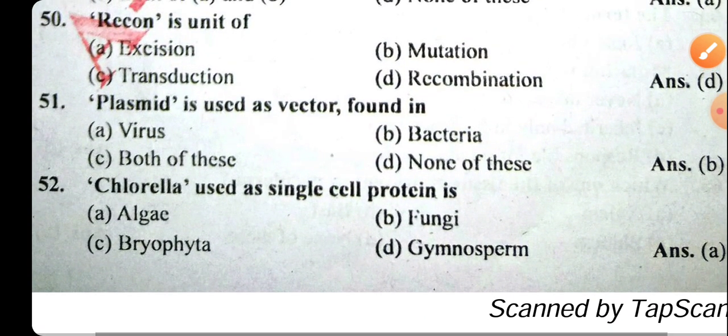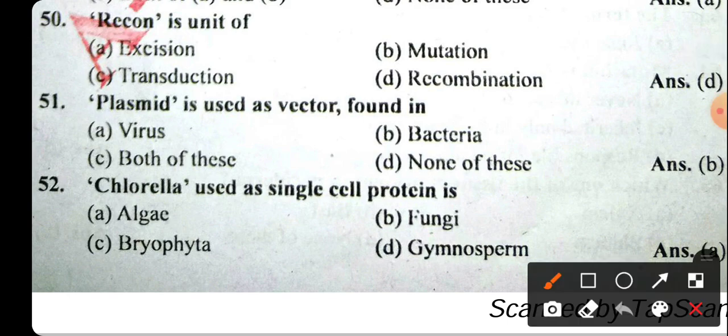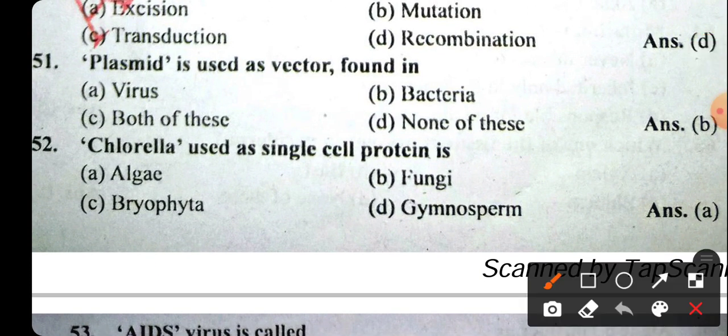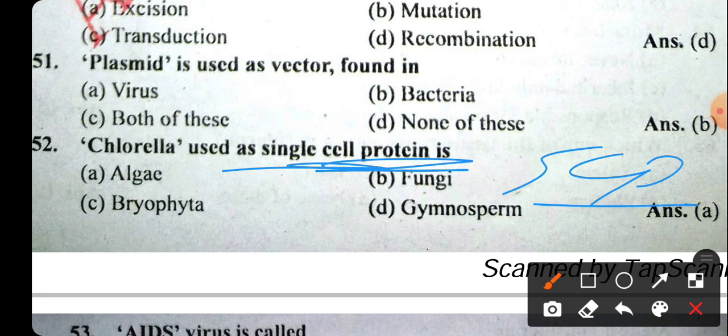Now the next question: recon is the unit of recombination. Plasmid is used as a vector, is it found in virus? No, the right answer will be bacteria. That is, plasmid vector is found mainly in bacteria, that will be the right answer. Now the next question: Chlorella is used as single cell protein, that we call SCP, that is used from algae onwards.